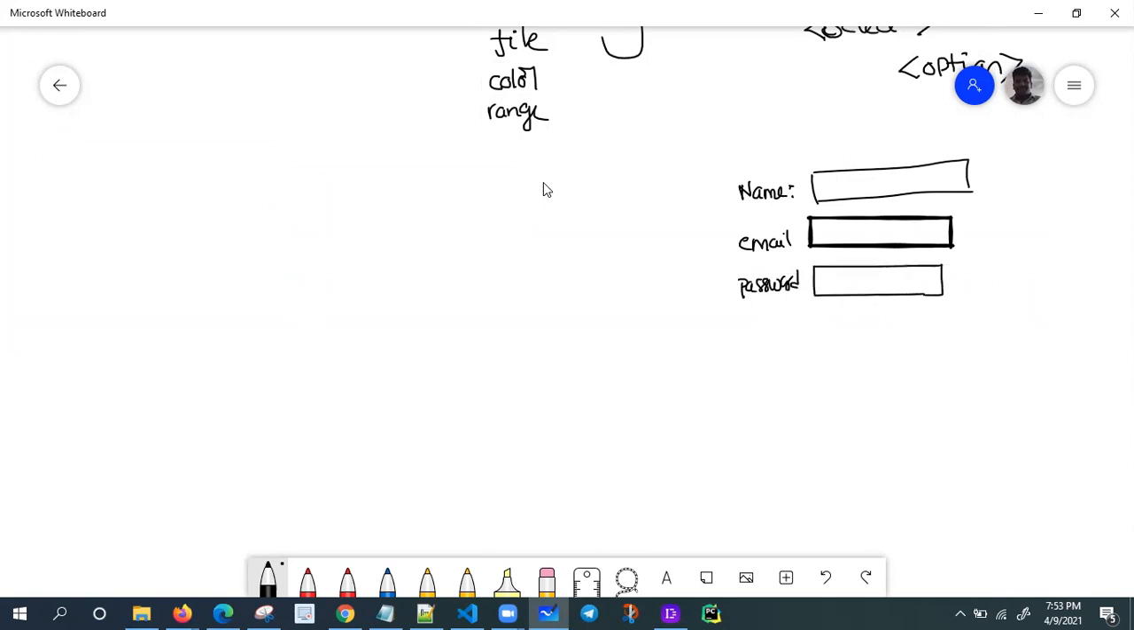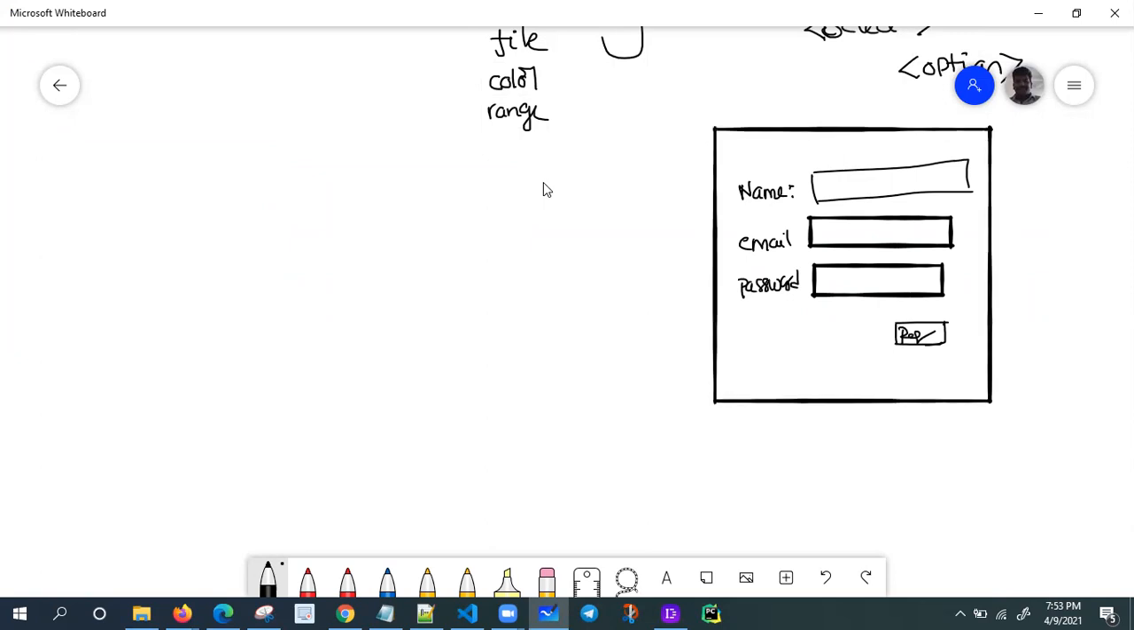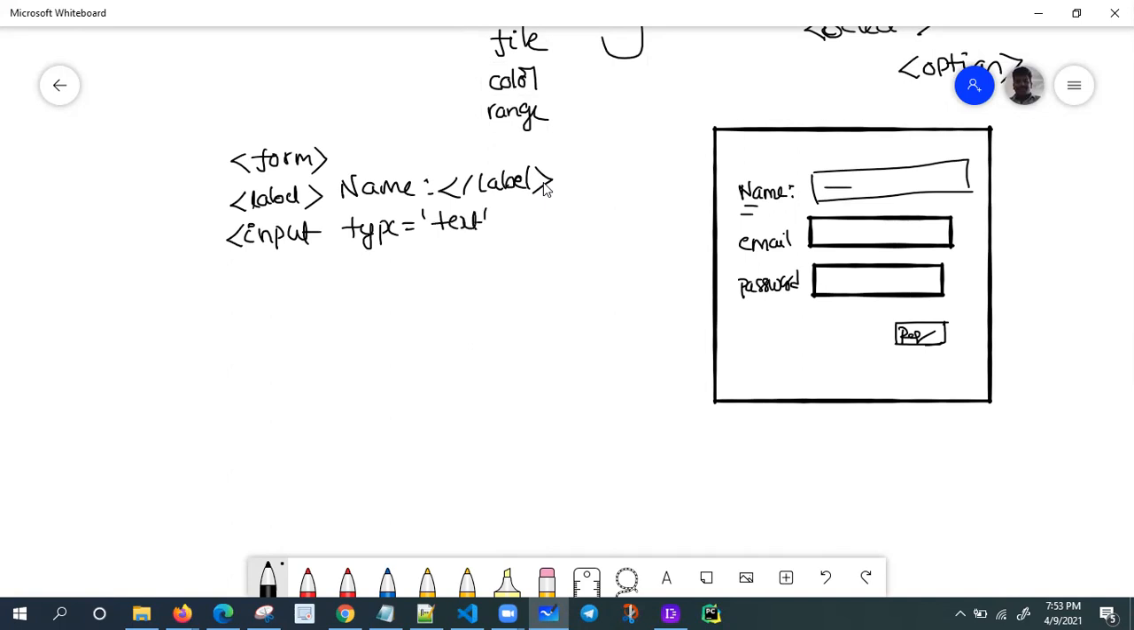So I want to design this one, with a registration button. How to do this? Very simple, we just start with the form. Inside a form, I want a label tag, where the label value is name. Close the label. After the label, you want an input box. What type is it? Text type, because I want to enter text only. Close this one.